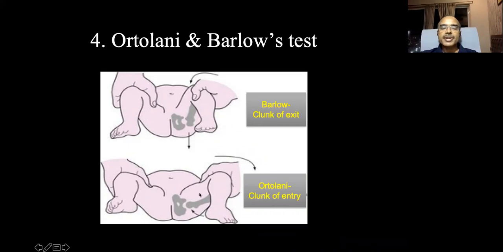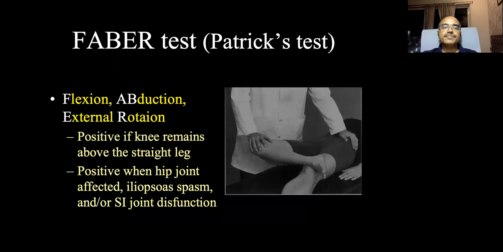Ortolani is a clunk of entry. You flex and abduct, the hip comes in with a clunk of entry. So Ortolani means 'under-lani', Ortolani. So remember this way, 'bahar-low' and 'under-lani', Barlow's and Ortolani test, usually done in congenital dislocation of the hip or CDH cases in case of children.